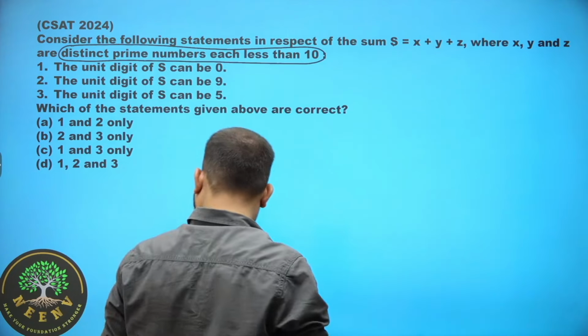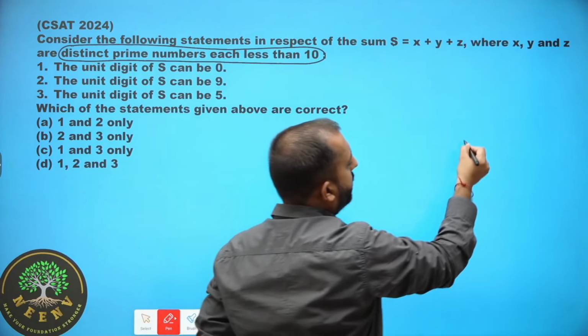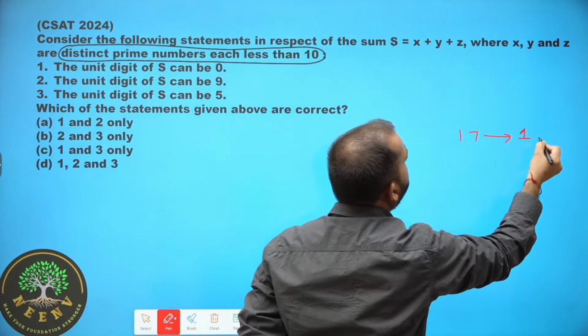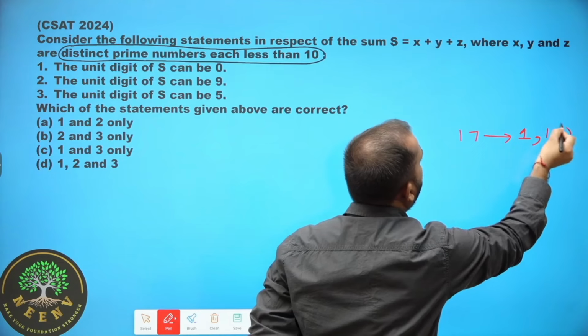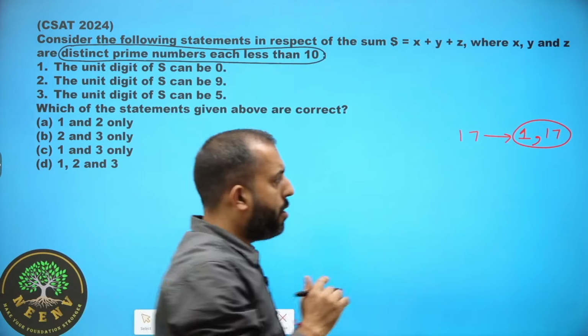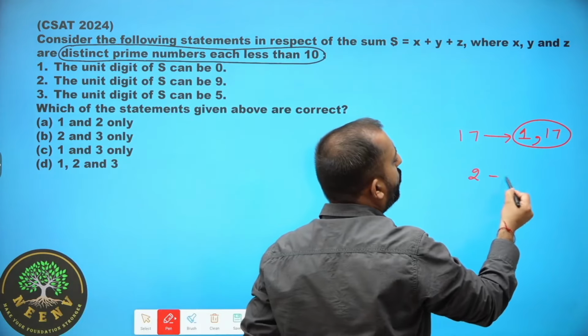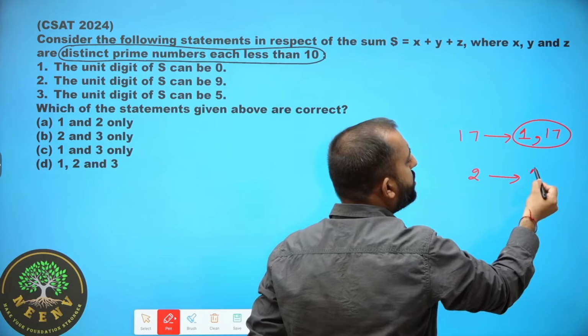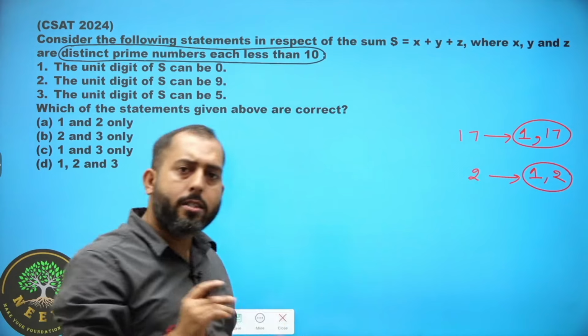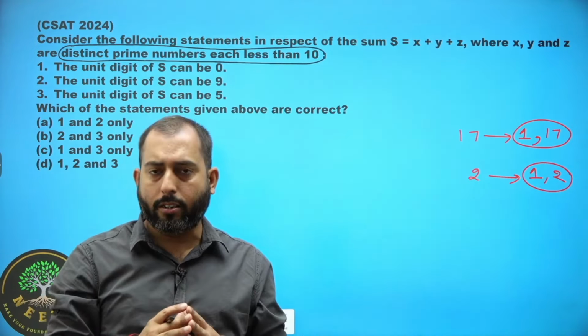For example, 17. 17 is divisible by only 2 numbers, which are 1 and 17 only. Hence, 17 is what kind of number? Prime. For example, 2. 2 is also a prime number because it is divisible by 1 and 2 only. 2 has only 2 factors.